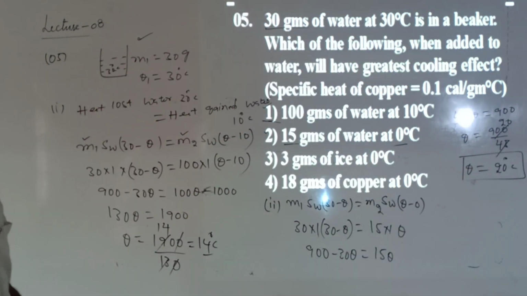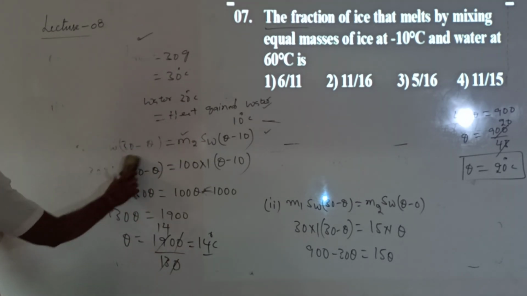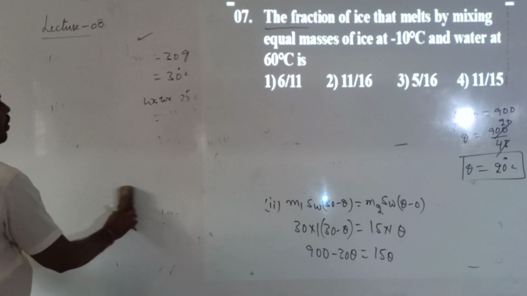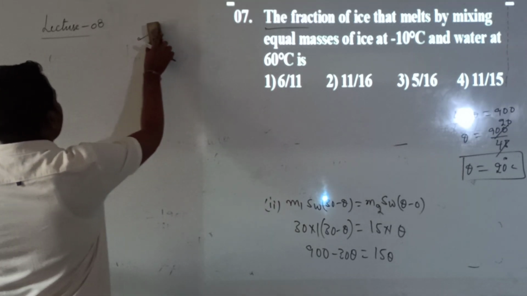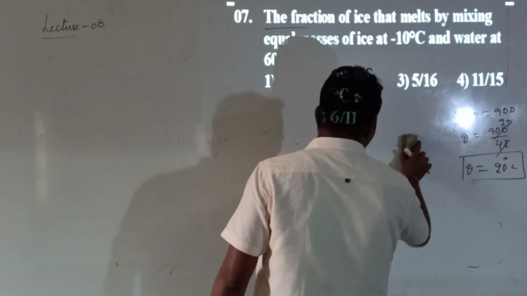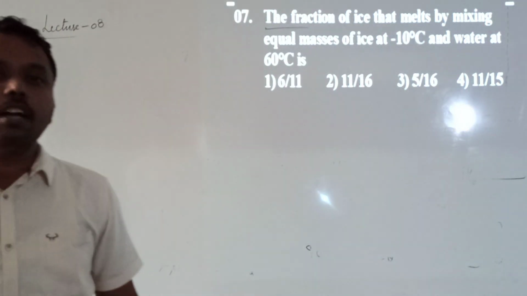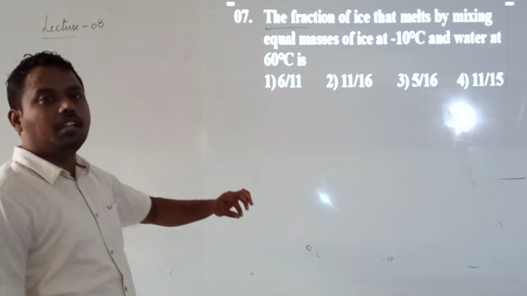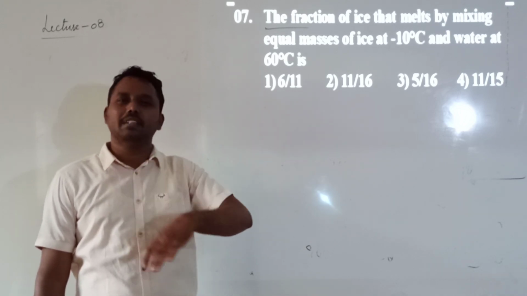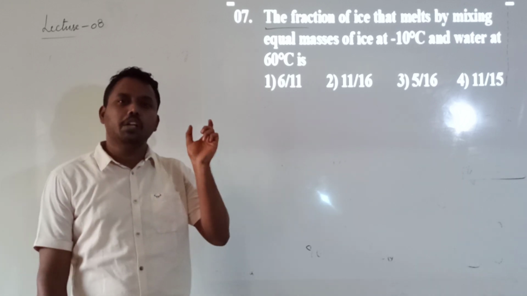Next, question number 7. Almost all the lengthy problems are completed, especially calorimetry. Calorimetry is not lengthy, but if you are not perfect, you need to write each and every step clearly. Otherwise you can write directly. Once you know the values clearly, then you will get it. And in this chapter, after completing every question, go through the key answers, since small modifications in one or two questions may give a small difference.